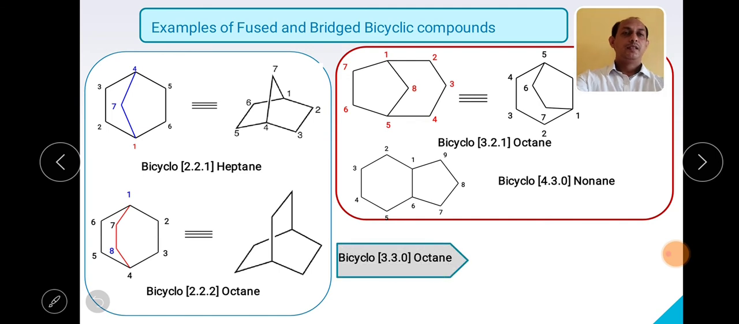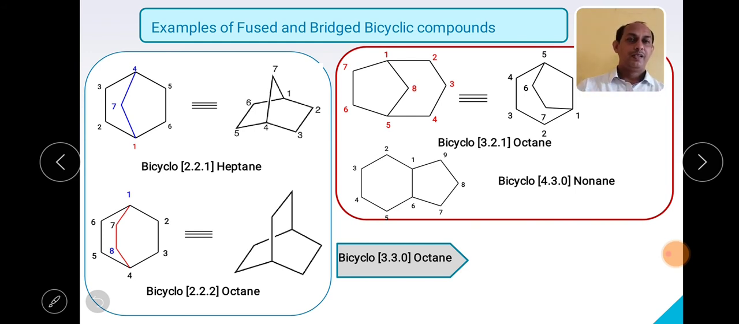Now you see another example. It is very easy to give the name to the compound by looking at the structure, but when it is vice versa, the name is given and you have to draw the structure. Bicyclo 330 octane. Okay, so how can we write it? When we see the bracket, what does this 0 stand for? It tells that in between the common carbon atoms there is no carbon atom, right?